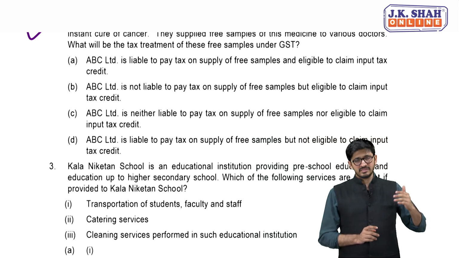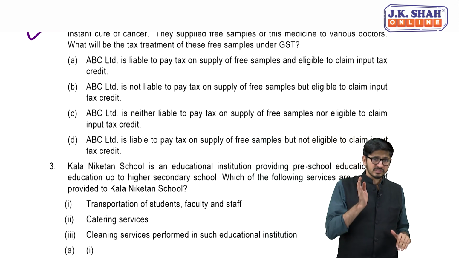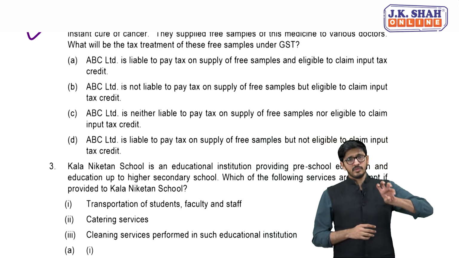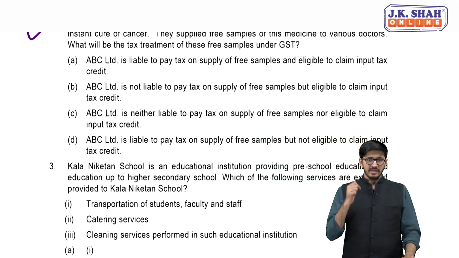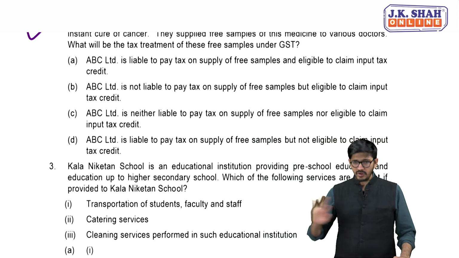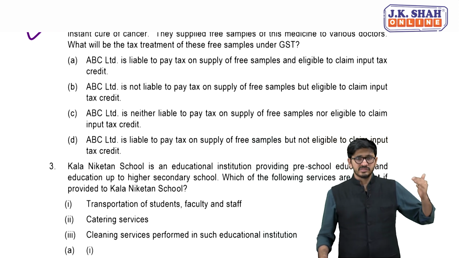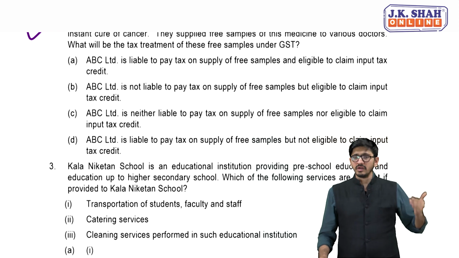It's outside the purview of 7(1)(b), because that talks about import and not supply by way of outward supply. It is not even a case of 7(1)(c), because though here there is a permanent transfer, you have not availed ITC. Are you getting it? Yes. So in case of inward supply, you cannot avail ITC. In case of outward supply, it's not something which can be covered under 7(1)(a), B or C.